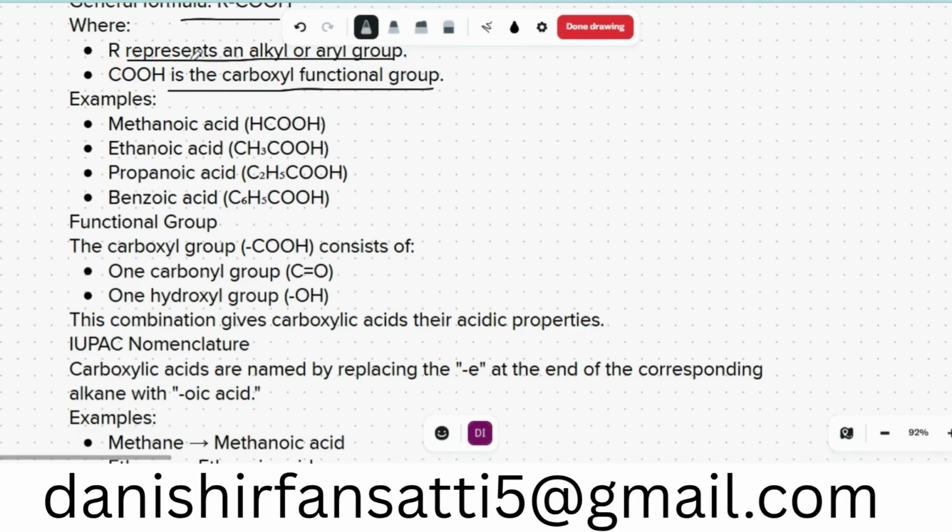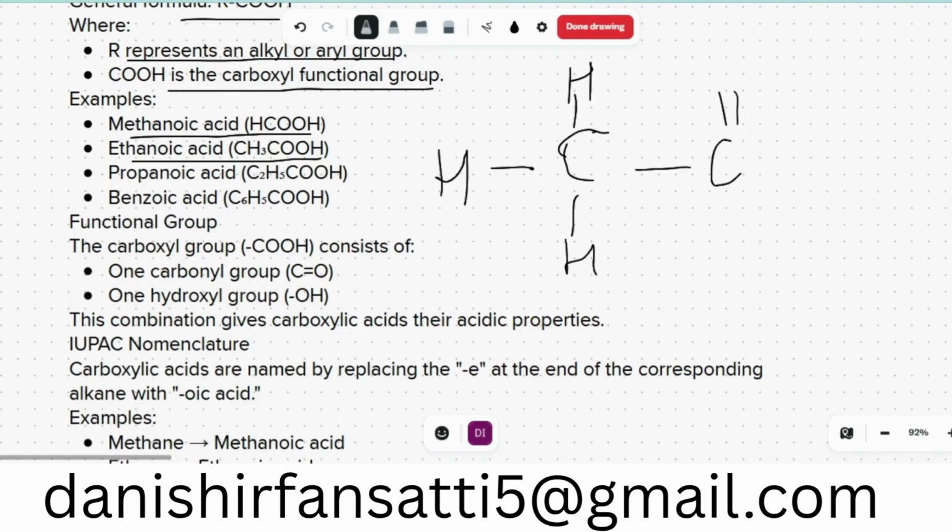Okay, so the first example is methanoic acid, that is HCOOH. Second is ethanoic acid, that is CH3COOH. I will make a diagram for methanoic acid. So that is the structure of methanoic acid, COOH, and that is methanoic acid. How are we going to make ethanoic acid? We are going to just add a carbon here, and there are three hydrogens with this carbon, but with the next carbon we have a double bond with O and OH. That is ethanoic acid.